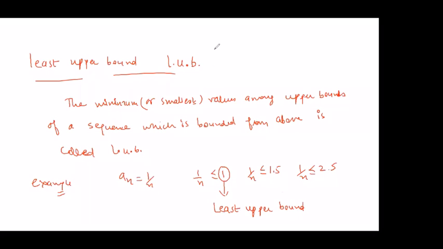In other words, the better way of looking at it: how would I know that this is the least upper bound? There should be a surety, a confirmation that no number smaller than the least upper bound would act as an upper bound.